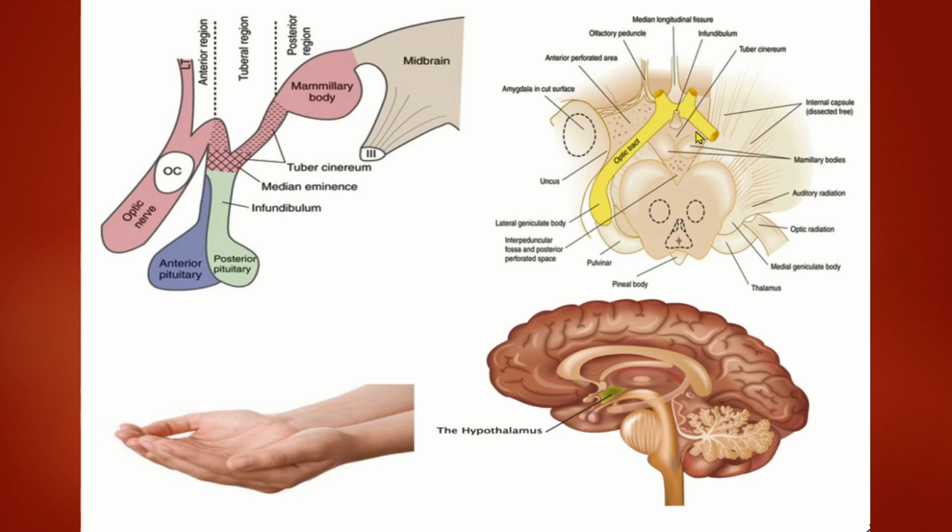Here, this is the inferior view of the brain, and this is the interpeduncular fossa. We have seen it in the midbrain. This is the inferior view of the midbrain. This is the crus cerebri. Between the crus cerebri lies the interpeduncular fossa, where we see the two mammillary bodies and one tuber cinereum. So this tuber cinereum, two mammillary bodies, and the floor of the third ventricle and the lateral wall of the third ventricle on either side, all together make up the location and content of the hypothalamus.